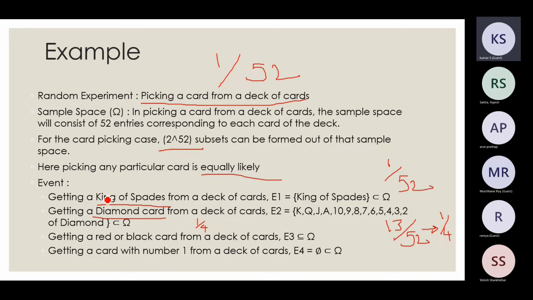And again, same examples: if you see, getting a red or black card is again 1, and getting a card with number 1 is 0 because there is no card with a number 1 in the deck of cards. Okay, all clear till now? Shall we move to the next thing, which is the most important thing, and which we will be using throughout in our course? Shall we move to the next slide?